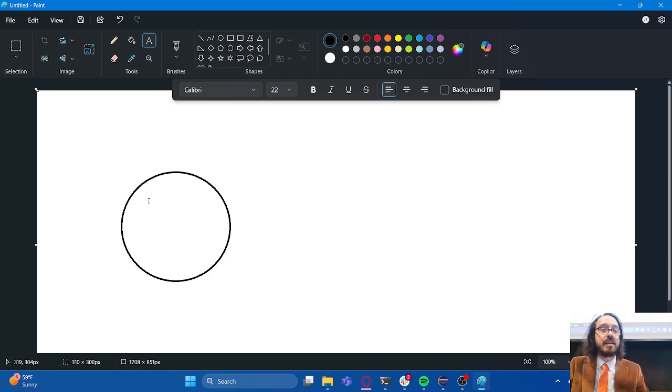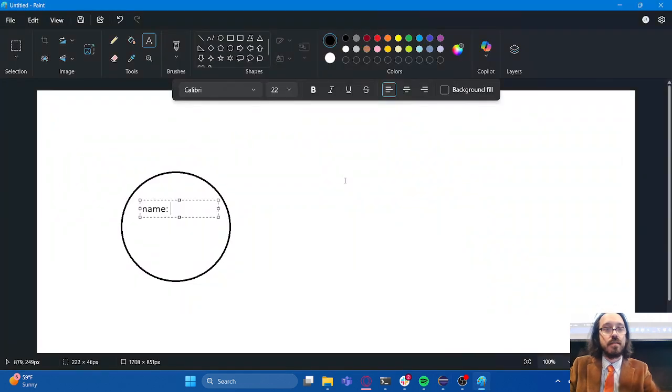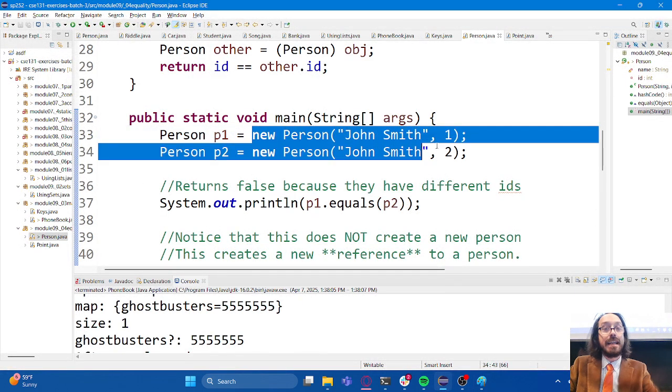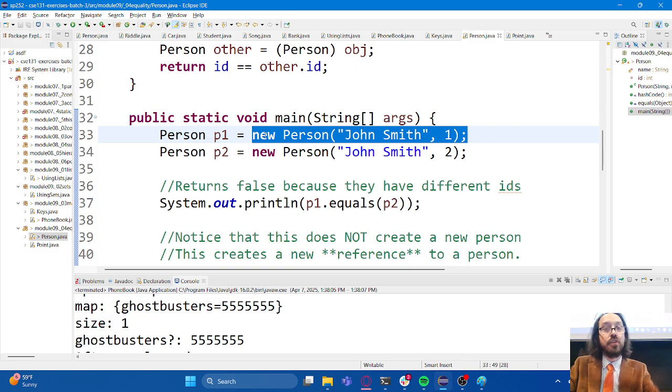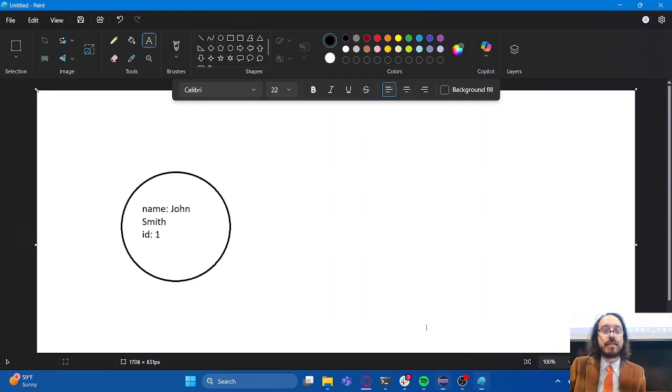And inside of that instance, I usually represent that by typing out, name is John Smith, and ID is 1, right? So that takes care of the right-hand side. Anytime I see new, whatever, new calling the constructor, that tells me that I'm going to create a new instance. I'm going to draw the new object, and I'm going to fill in the instance variables inside of that object.